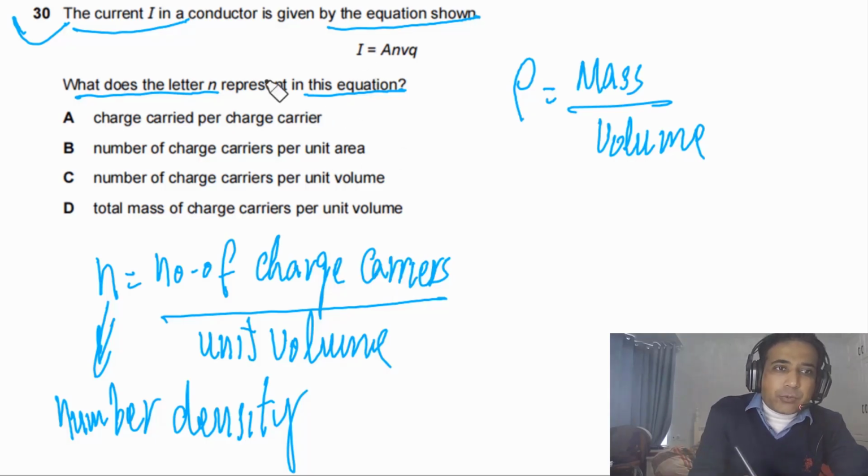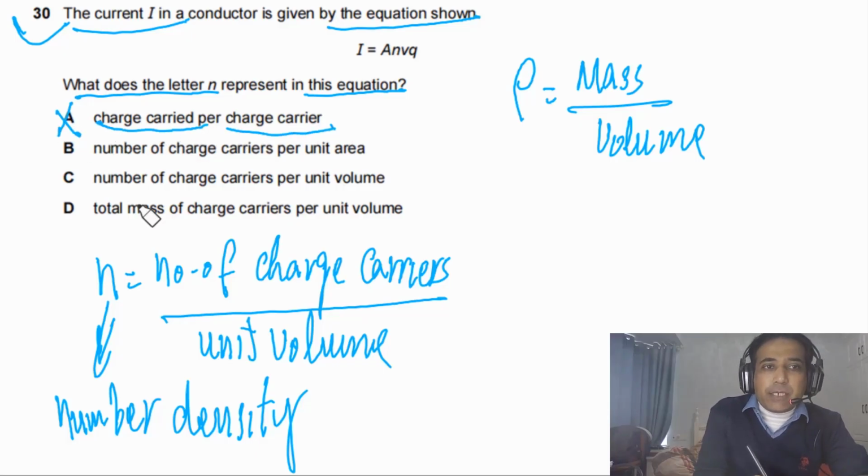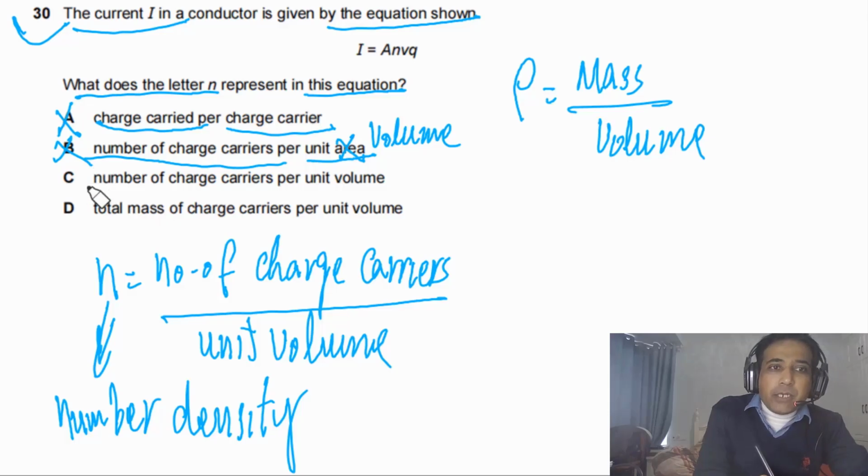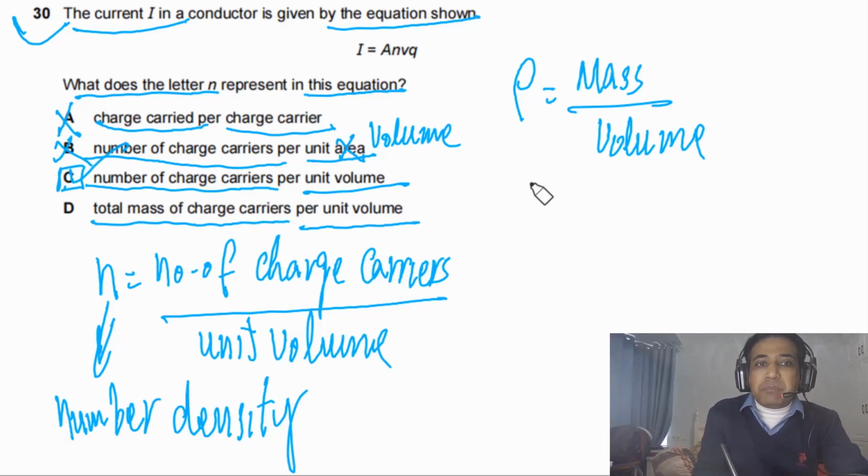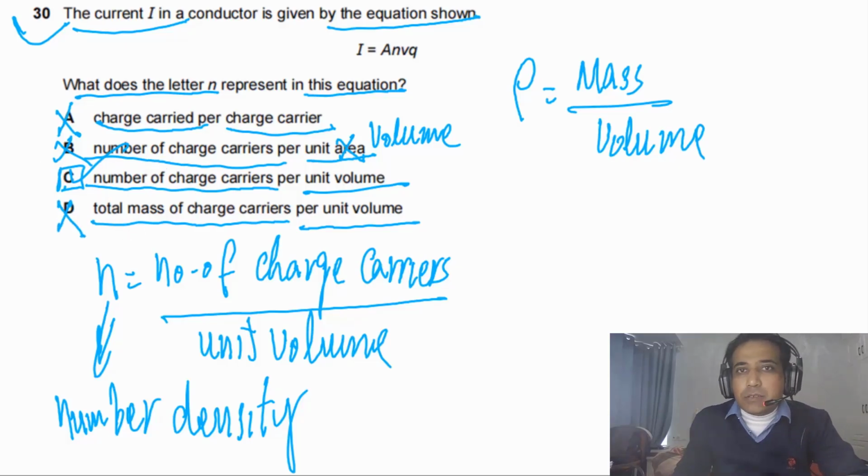Now if you look at the given options, for option A, the charge carried per charge carrier. No, this is not the right answer. Number of charge carriers per unit area. No, it has to be per unit volume, so this is incorrect. So B is also incorrect. The number of charge carriers per unit volume. This is correct. So the answer is C. Total mass of charge carriers per unit volume. This is mass density. This is incorrect. So the answer for this question is C.